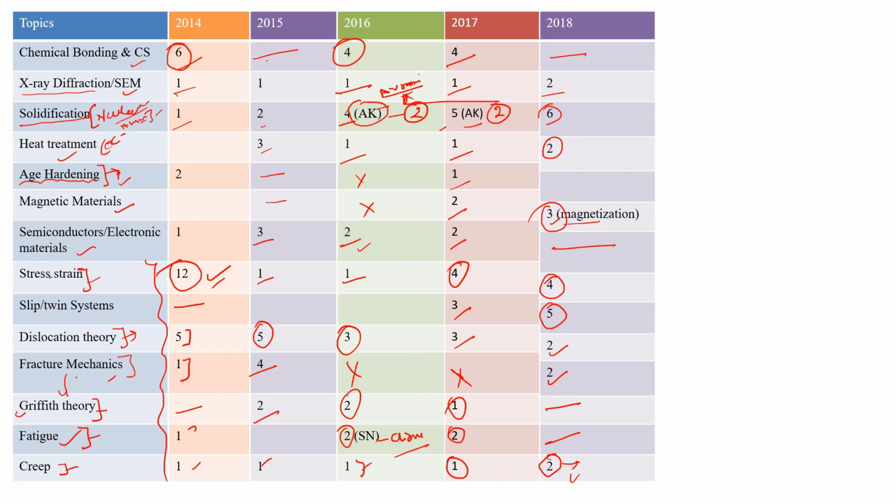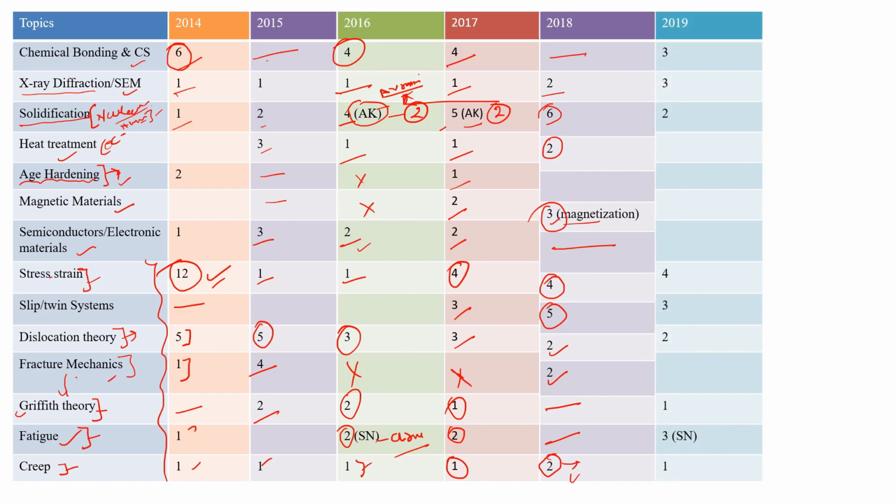So next year is 2019, and in this year they asked a 3 marks question from X-ray diffraction and chemical bonding and crystal system, and a 2 marks question from solidification. There was no question from heat treatment, no question from edge hardening, none from magnetic material, and none from semiconductor material.